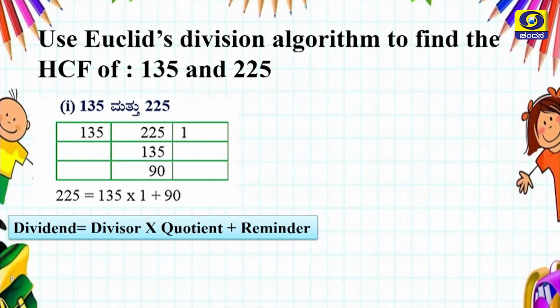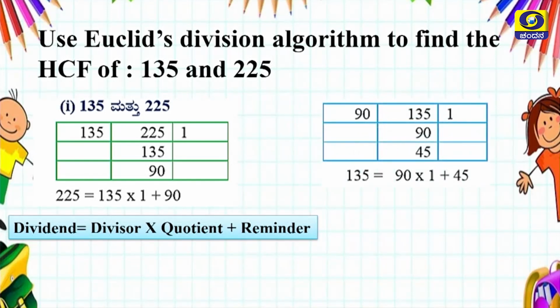This is dividend is equal to divisor into quotient plus remainder, my dear students. You have to write in this pattern. Now the 135 becomes a and the remainder 90 becomes b.